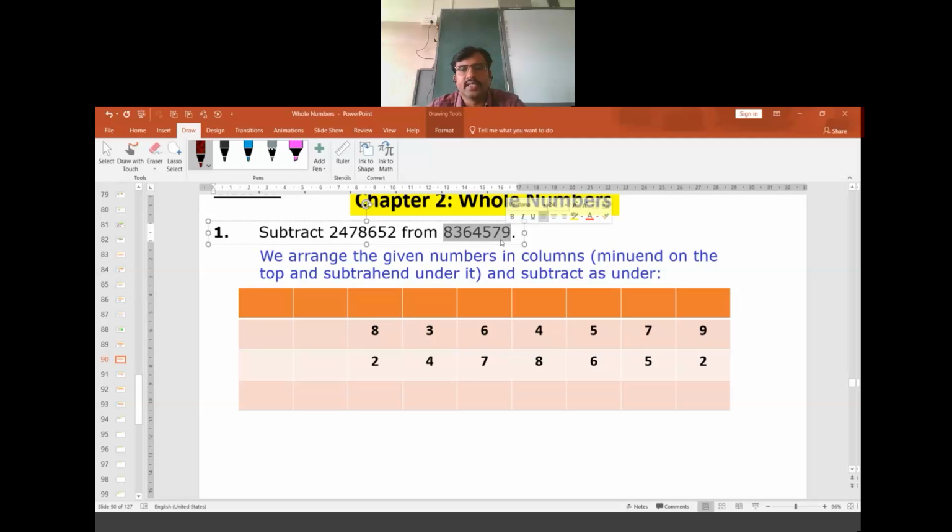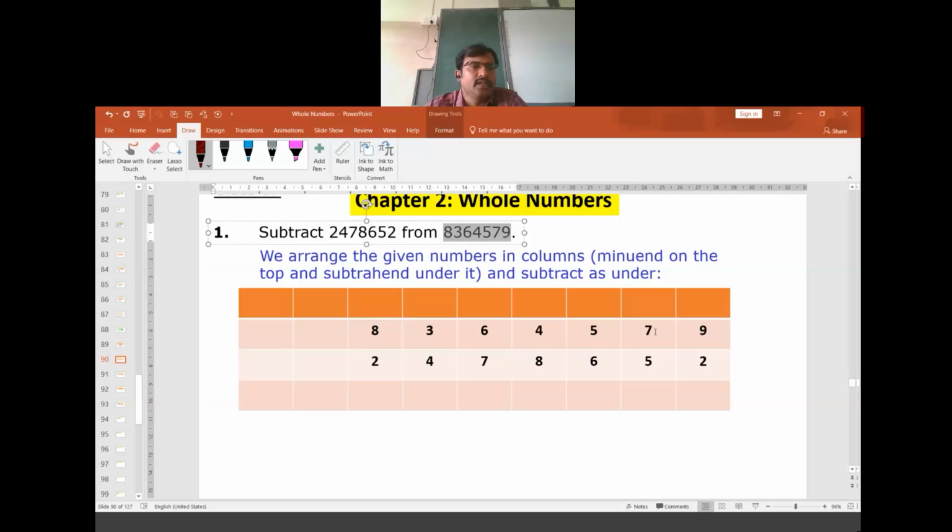The number which is getting subtracted is called a subtrahend, and the number from which it is getting subtracted is called a minuend. So a subtrahend should always be written below the minuend.